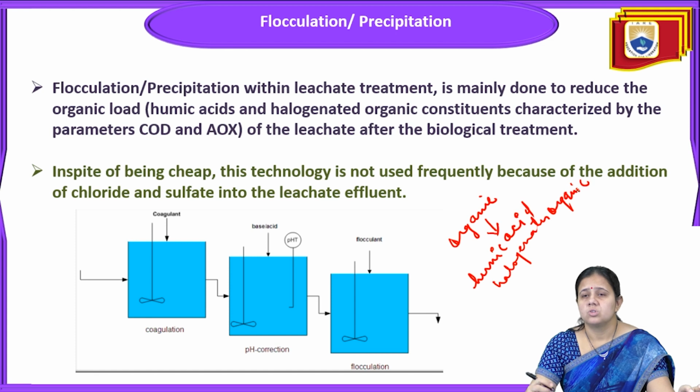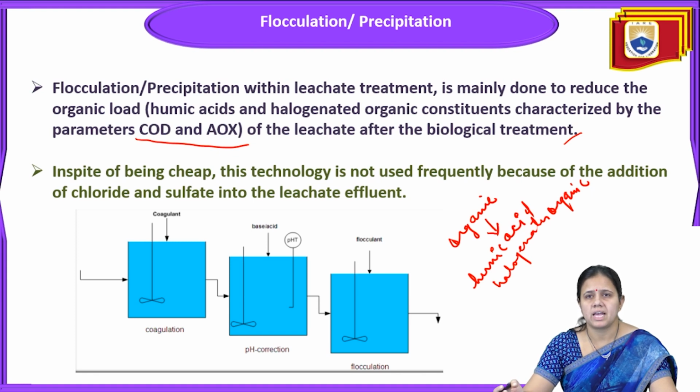Halogenated organics and humic acid are characterized by the parameters COD and AOX of the leachate after the biological treatment. After the biological treatment, flocculation and precipitation are carried out for the leachate treatment, because the leachate mostly carries an organic load. This organic load consists of humic acid and halogenated organic constituents, so it is characterized by very high COD and AOX.